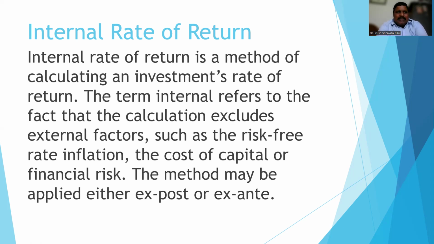There are three situations. When r is greater than k, internal rate of return is greater than the cost of capital, the firm is a growth firm. When r is less than k, it is a declining firm. When r is equal to k, it is a normal firm.